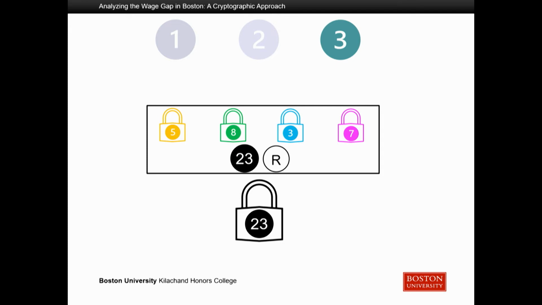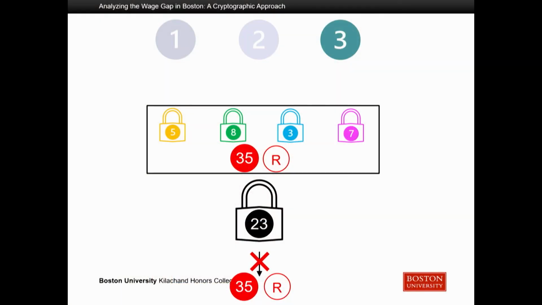What we can actually do is take advantage of that third property we talked about, the verifiable property. Like before, we have this encryption, and we also have the decrypted data and that special number R. So we can verify that this encryption is an encryption of 23. In the case when one of the servers acted weird, they were evil and did something to change the answer that was posted to the bulletin board, say they posted a 35 along with that special number R, again, because of this verifiable property, we know that this black encryption is not an encryption of the number 35. And so from here, we can actually go ahead, audit the server, see what went wrong, and run this procedure again to get an accurate answer.